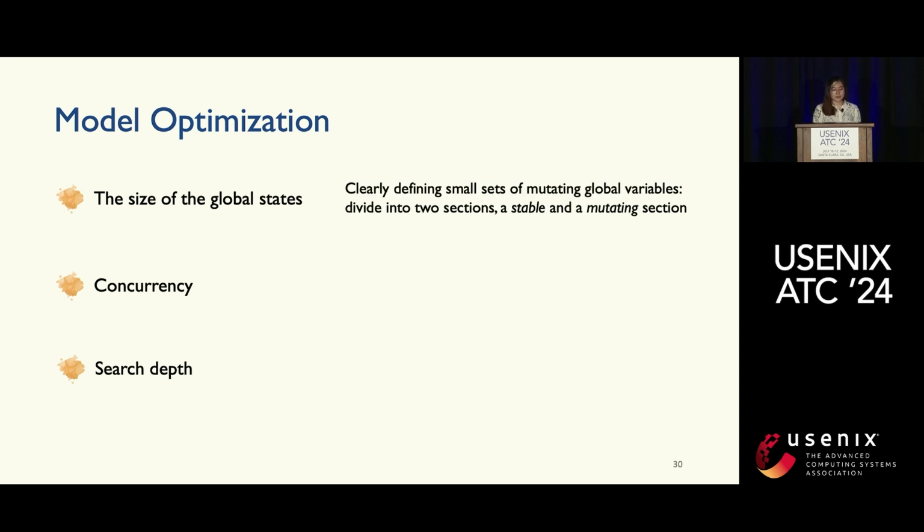For the first one, we clearly define a very small set of mutating global variables. We divided all the variables into a stable section and a mutated section, and only this small set of mutated variables will be tracked by Spin. And for concurrency, we merge each control loop into an atomic block. This is based on the observation that one control loop takes a really small time, say milliseconds. So we think it's okay not to check for the interleavings within this small time frame.